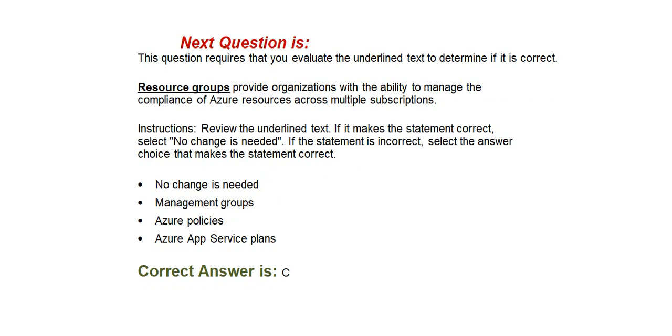Next question is, this question requires that you evaluate the underlined text to determine if it is correct. Resource groups provide organizations with the ability to manage the compliance of Azure resources across multiple subscriptions. The options are: A, no changes needed. Option B, management groups. Option C, Azure policies. Option D, Azure app service plans. Correct answer is option C, Azure policies.